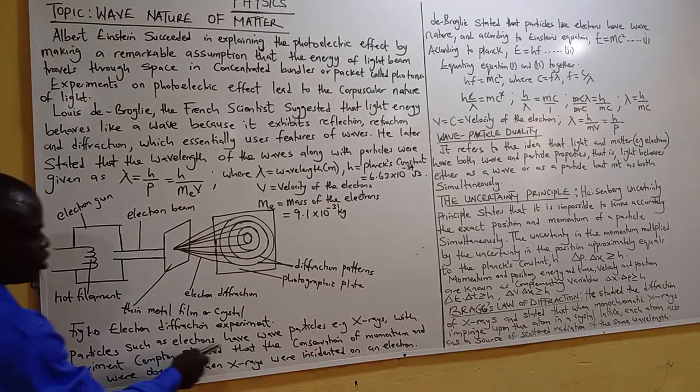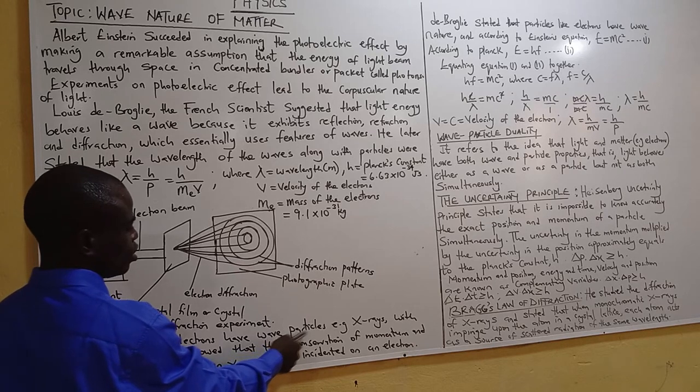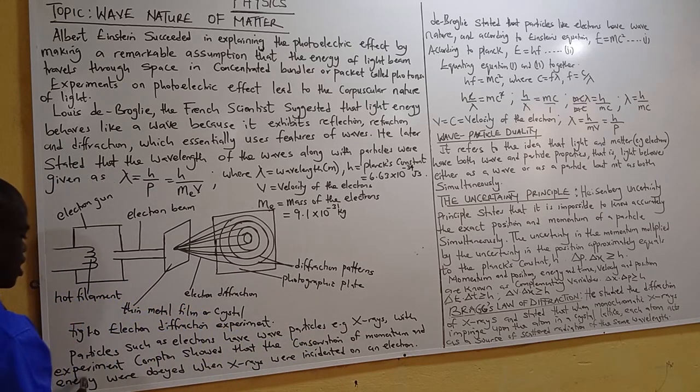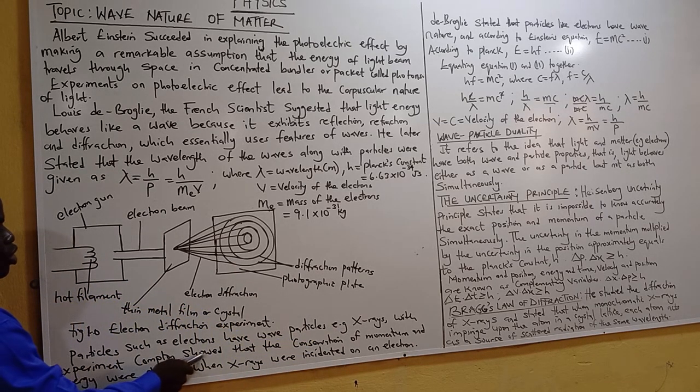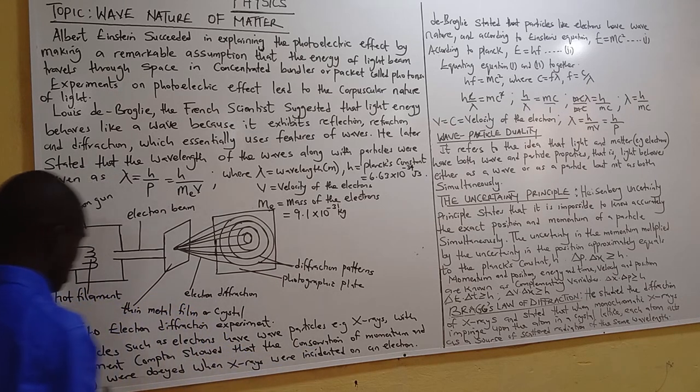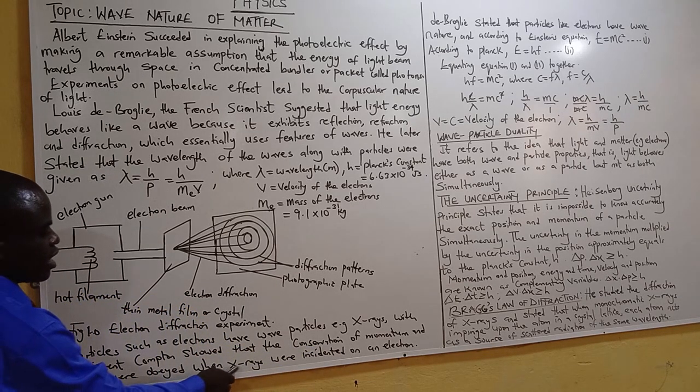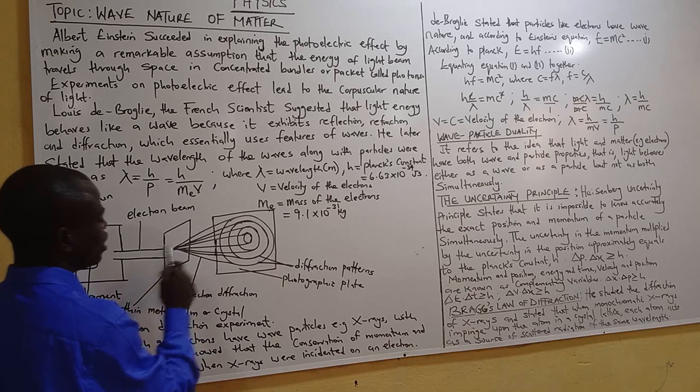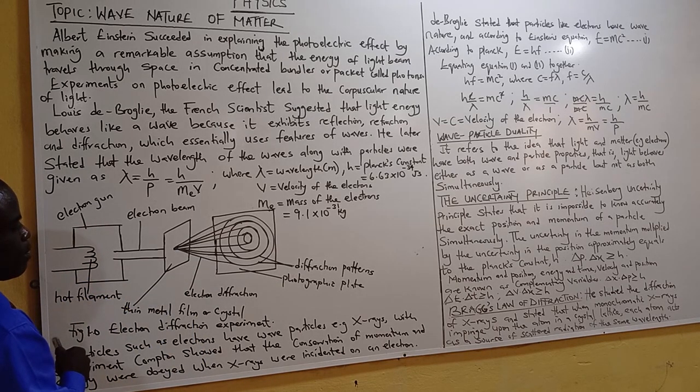Particles such as electrons have wave properties, for example X-rays. With experiments, Compton showed that the conservation of momentum and energy were obeyed when X-rays were incident on electrons.